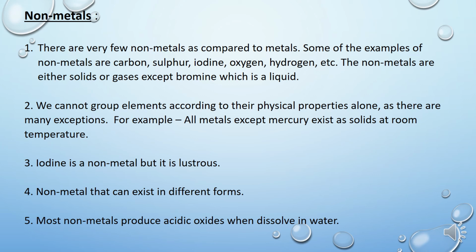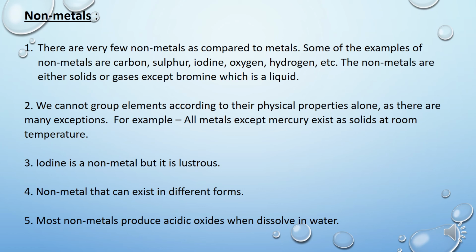Oxygen, hydrogen, nitrogen are gaseous non-metals. Children, such questions used to come: give one example of a solid non-metal, give two examples of gaseous non-metals. I am repeating. Solid non-metals: carbon, sulfur, phosphorus. Liquid is bromine. Gaseous are oxygen, hydrogen and nitrogen.